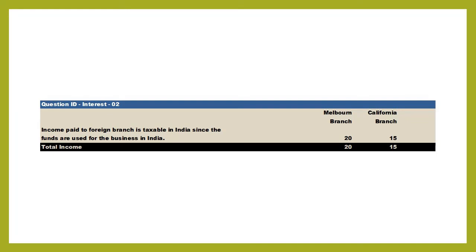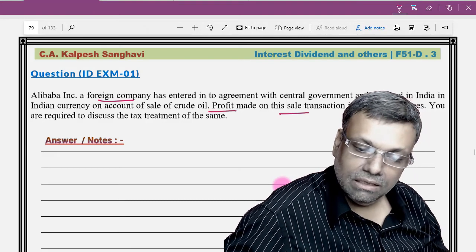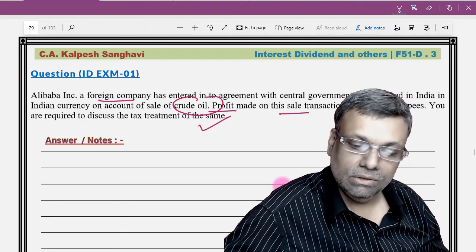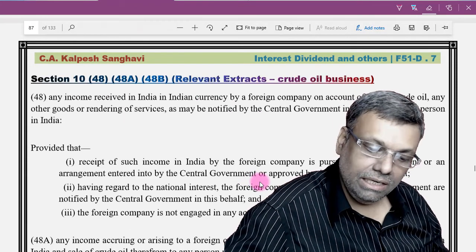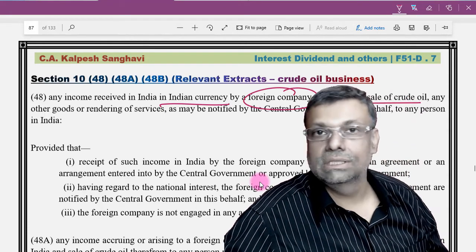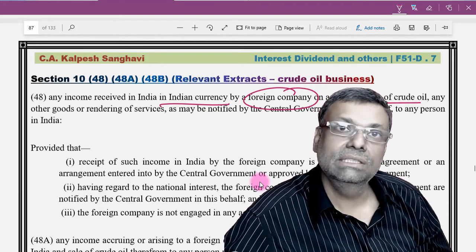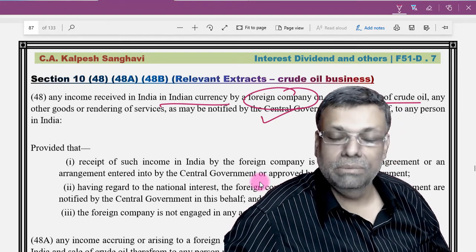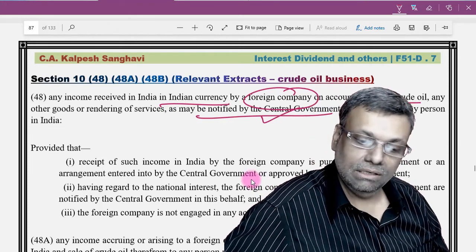Now come to this particular question. In this particular question, you are a foreign company and you are making some profit on sale of crude oil. Okay, and 20 lakh rupees, you are required to discuss the transaction. See, under section 10, there are few provisions where any Indian currency profit of a foreign company on account of the sale of crude oil. So normally for crude oil there is an international transaction in foreign currency, but with some of the countries, India has an arrangement to make payment only in Indian rupees. So that particular Indian currency profit, which is notified by the central government, is exempt under these particular provisions.